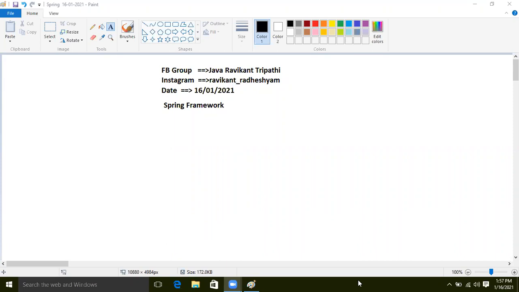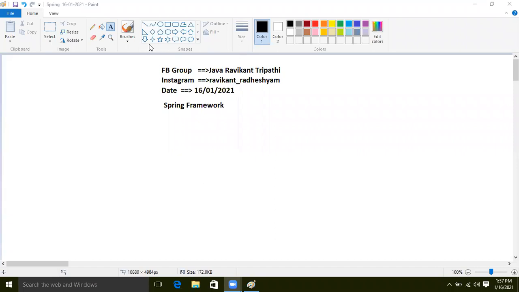So first let's understand what the Spring framework is and why we are using it. If we use core Java, meaning J2EE and J2SE concepts, it takes too much development time, and we even write boilerplate code. Seeing these things, many frameworks came, but people like Spring framework. I will explain why.